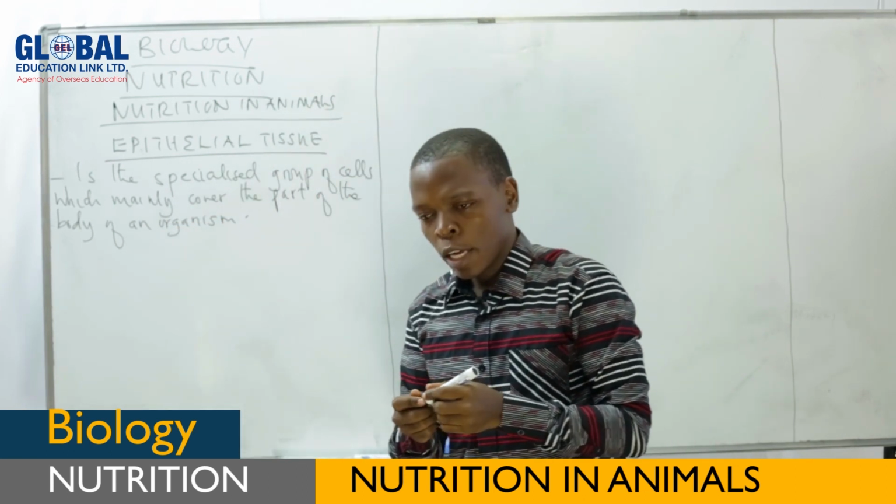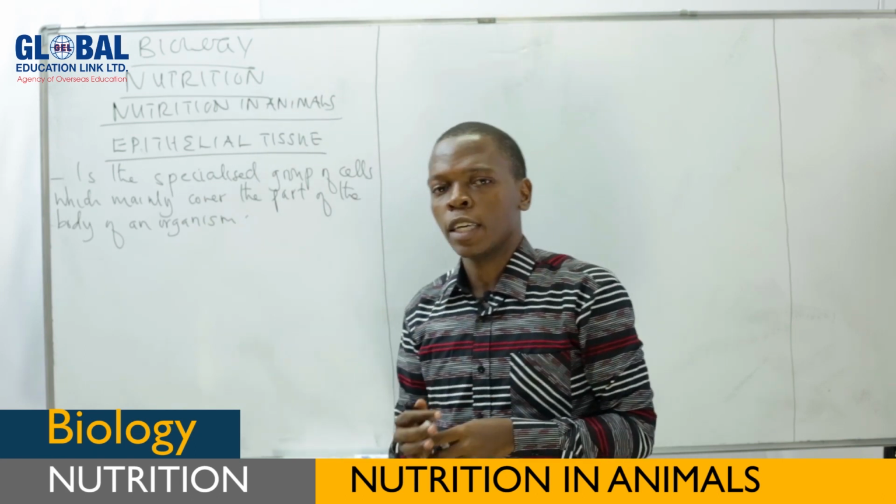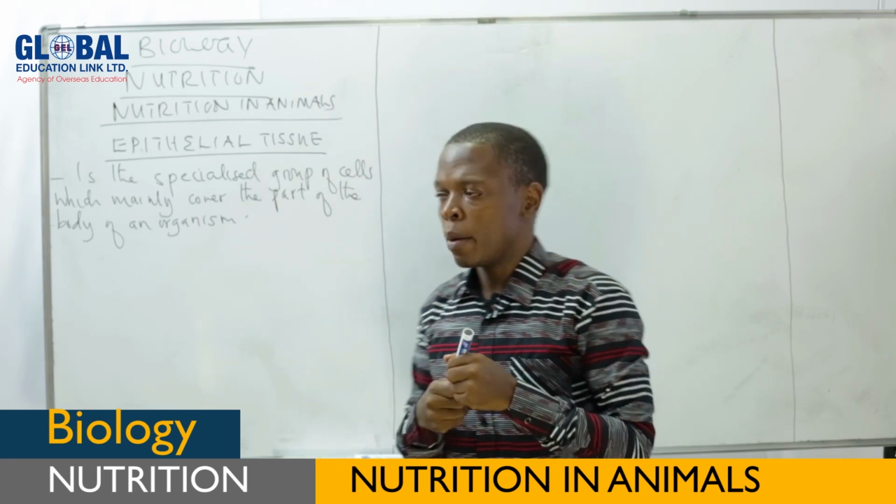Therefore, this is a group of specialized cells which are always found to cover the different parts of the body.